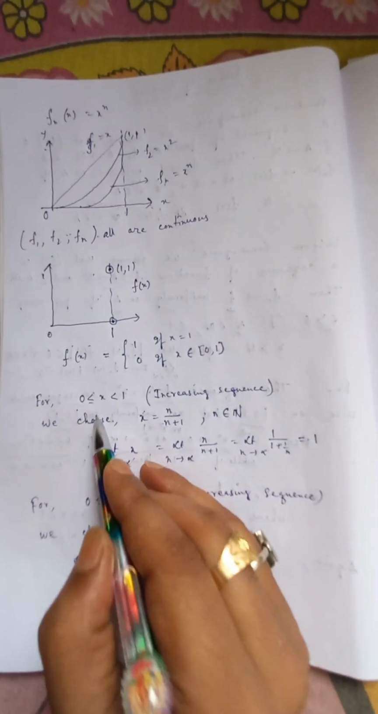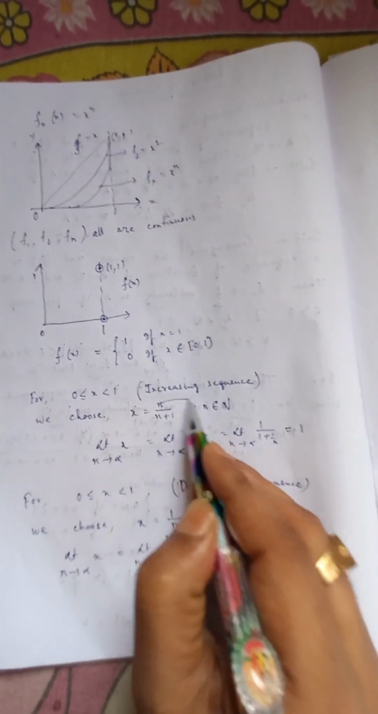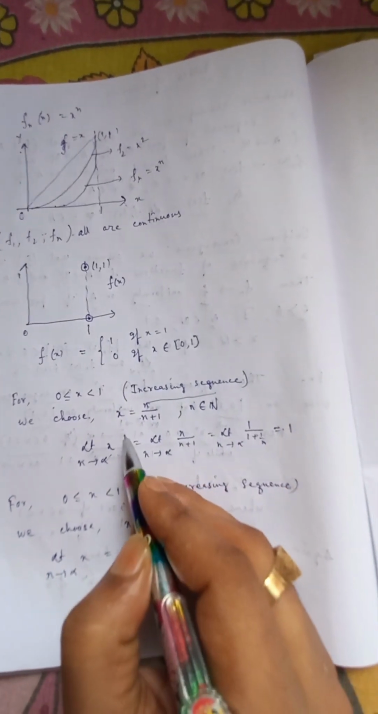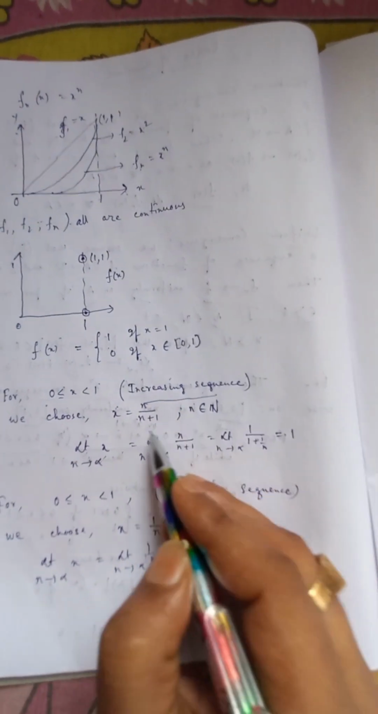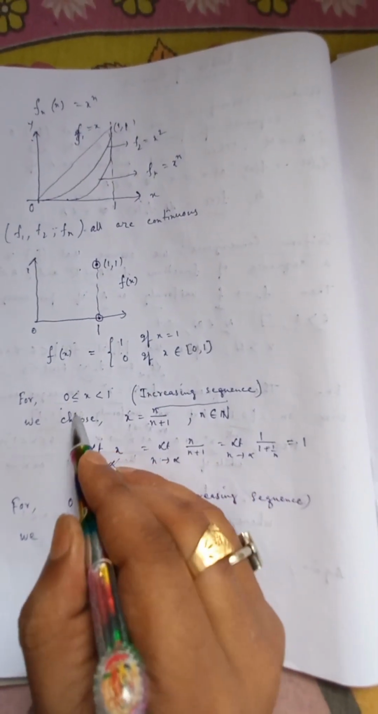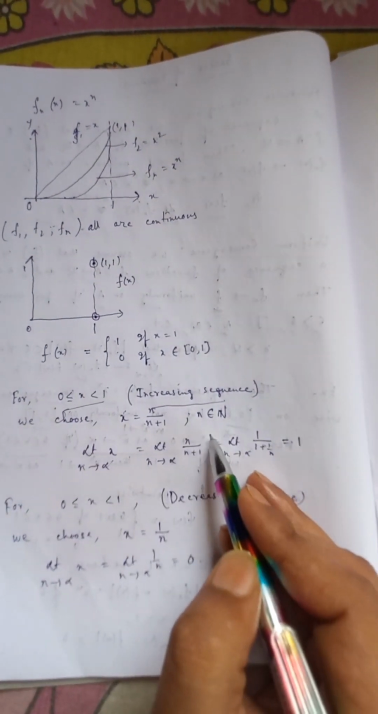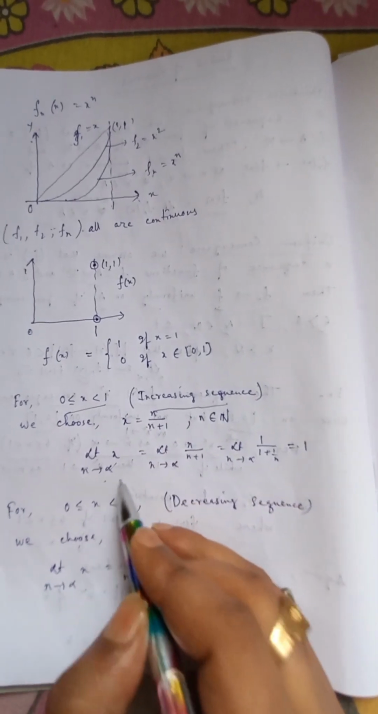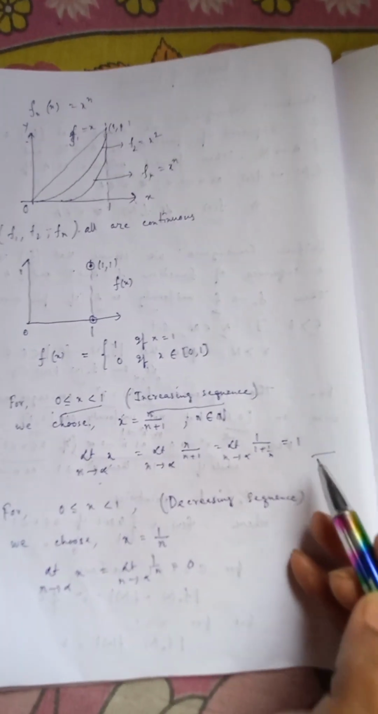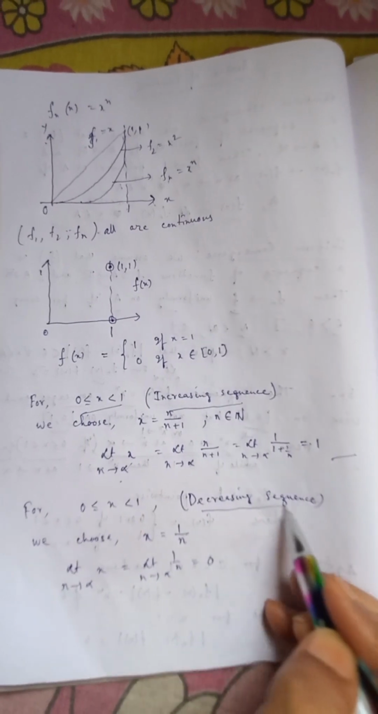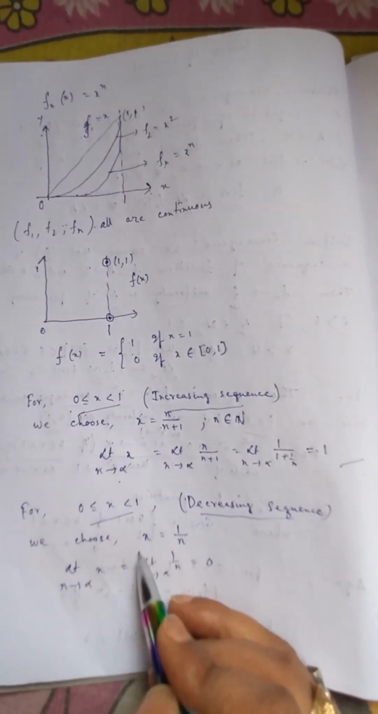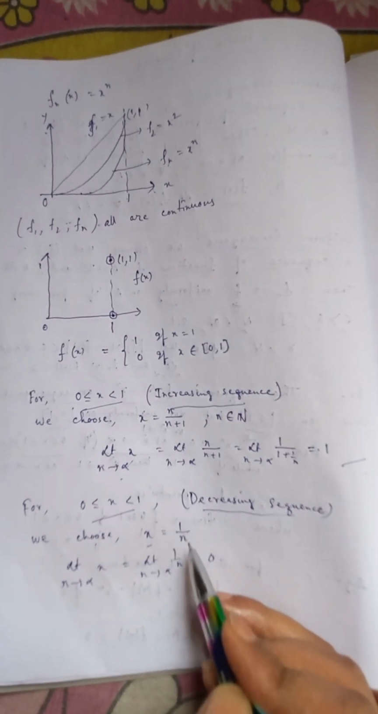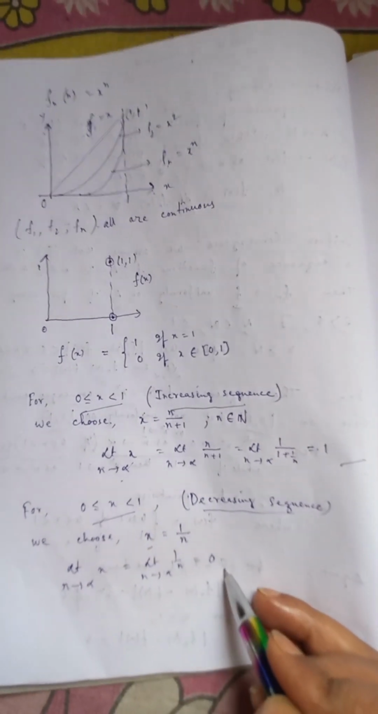In this half open interval, if we take an increasing sequence, if we take x equal to n by n plus 1, then its limit will be 1. And if we take a decreasing sequence in this same interval, then we can choose x to the power 1 by n, and we will get its limiting value is 0.